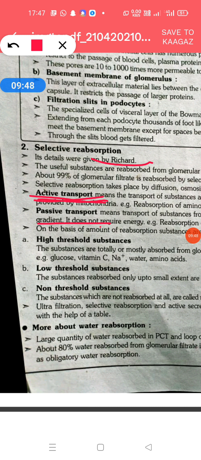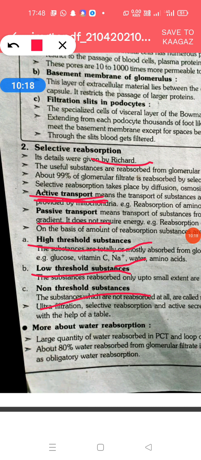Okay, so what is the difference between active absorption and passive absorption? The absorption which takes place with expenditure of energy is active transport or active absorption, and the one which takes place without expenditure of energy is passive transport. On the basis of the amount of reabsorption, substances can be classified into three classes: high threshold substances, low threshold substances, and non-threshold substances.